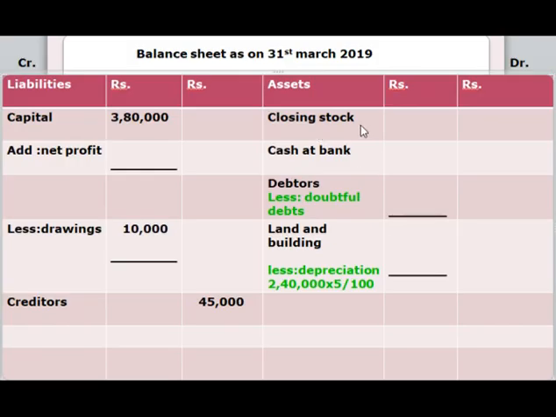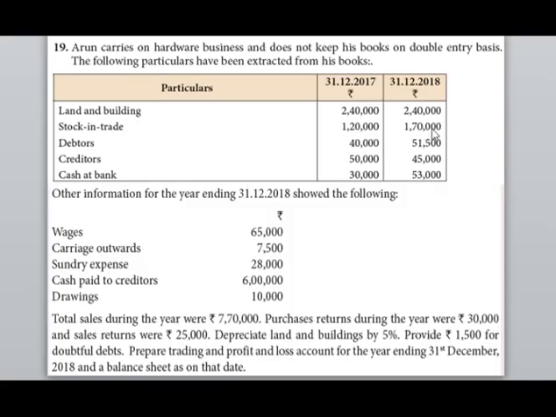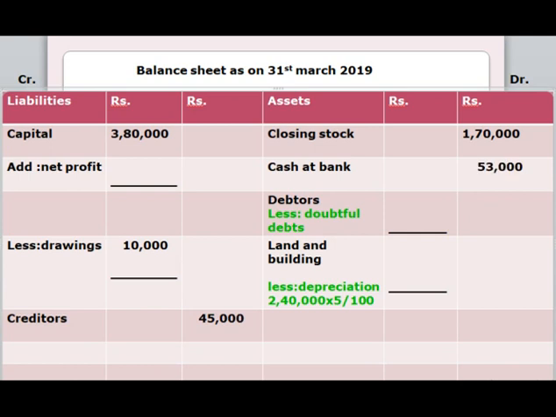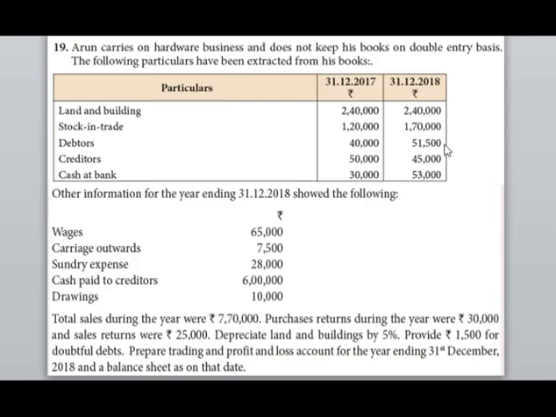The amount for closing stock and cash at bank is 1,70,000 and 53,000. The amount for debtors is 51,500 and the adjustment is to provide 1,500 for doubtful debts.